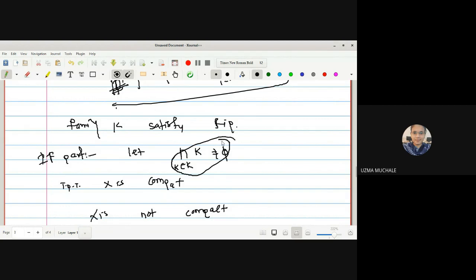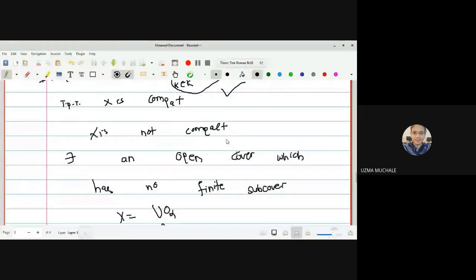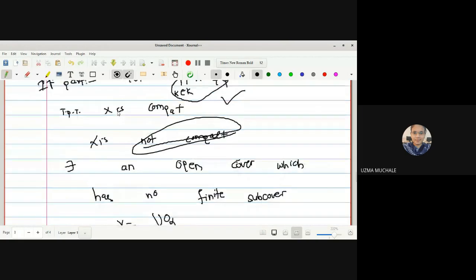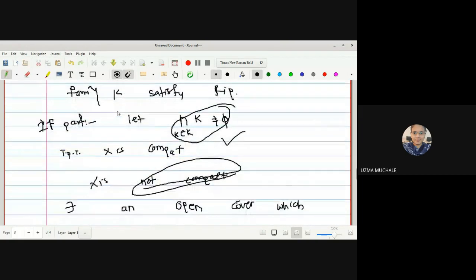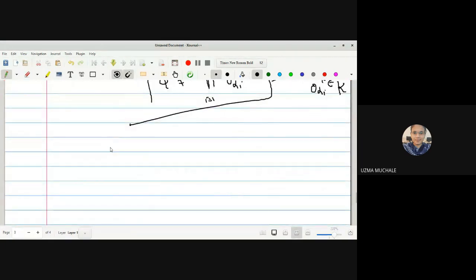This is given to us now. You can use this statement, correct? Just now we have used that X is not compact. X is compact was our aim to prove, and we have gone for the contradiction, correct? Now what is given to us? Intersection of an arbitrary family from K is non-empty. Intersection of O alpha complement, where alpha belongs to the index set, is non-empty. This is given to us.